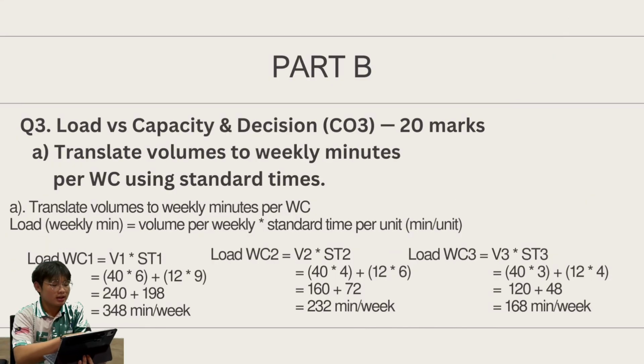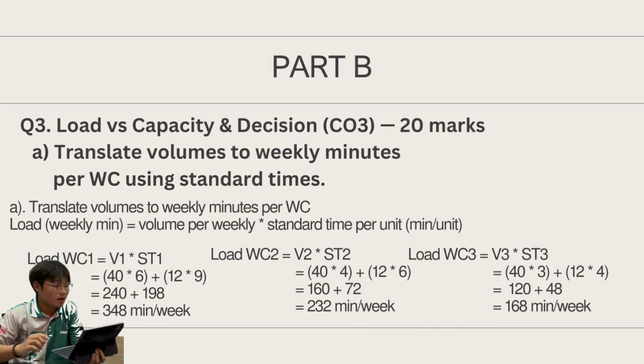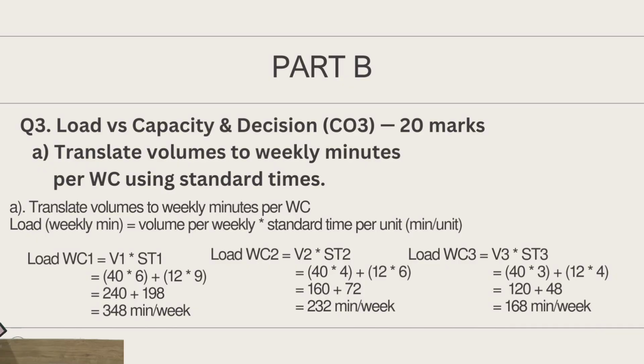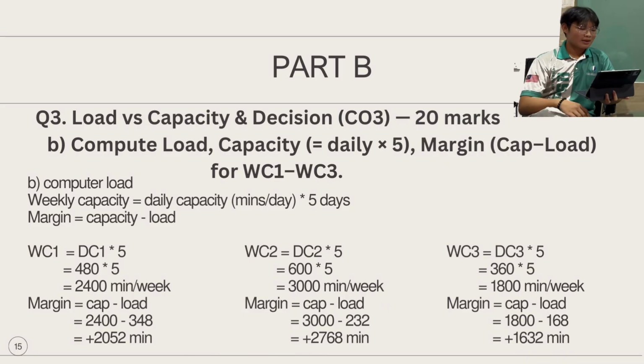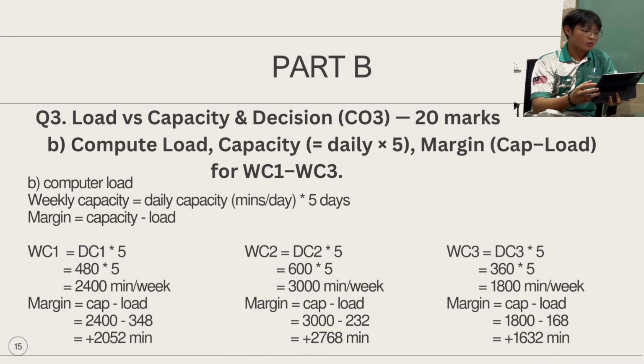For question 3A, translate volume to weekly minutes per WC using standard times. The formula is weekly volume times standard time per unit. For 3B, compute the load. When we compute the load, we want to find weekly capacity.